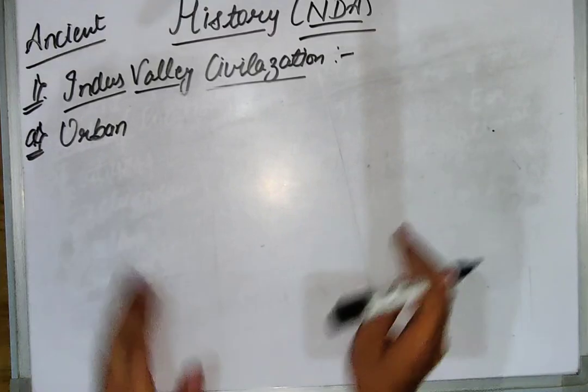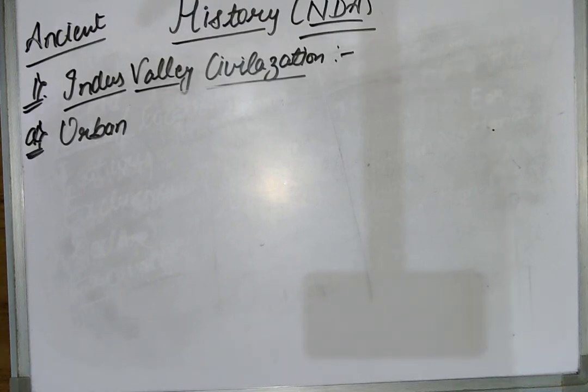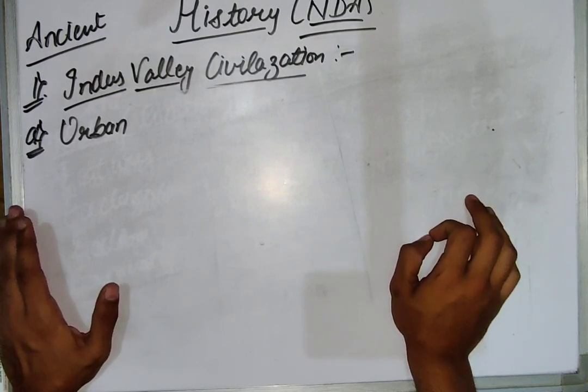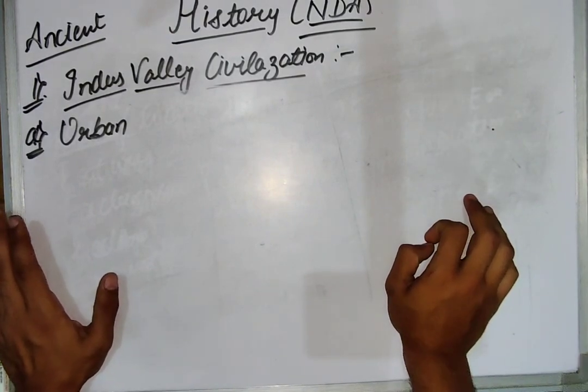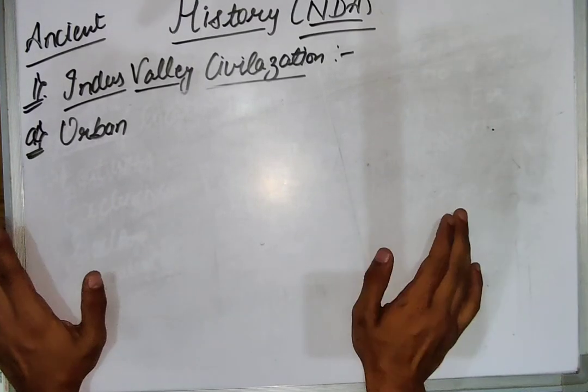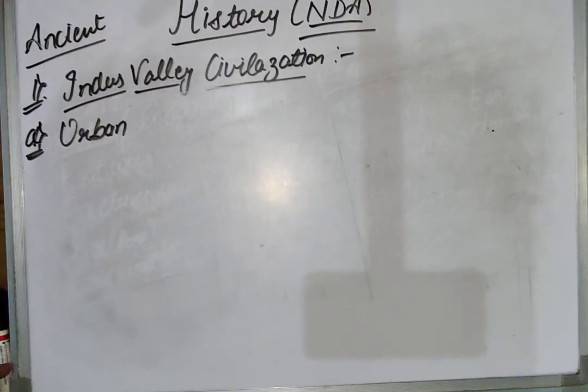By urban I didn't mean that they were having 4G mobile phones or something like that. By urban I mean that they had a well-drained system. Their houses were built of bricks, not kacha houses, they were pakka houses, and everything was civilized in a good manner. This was the very first point.